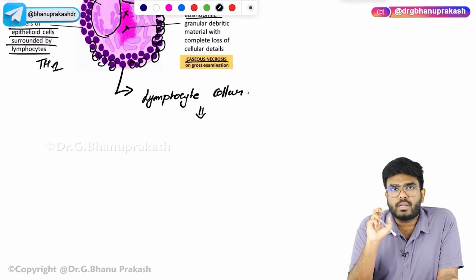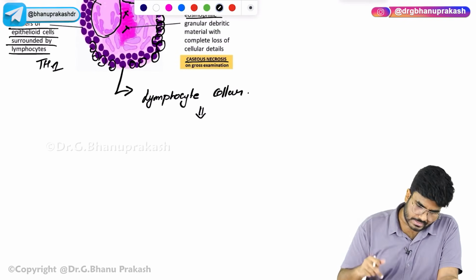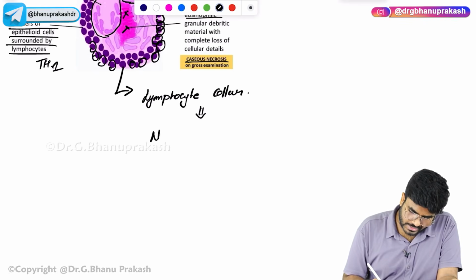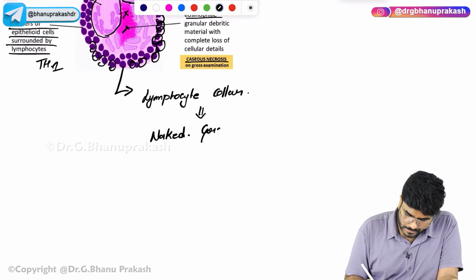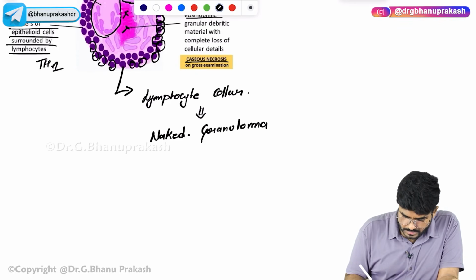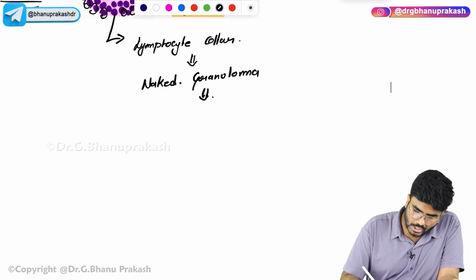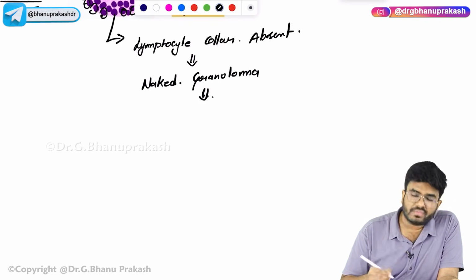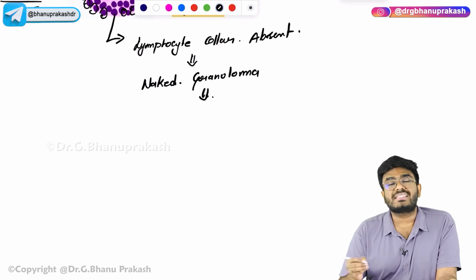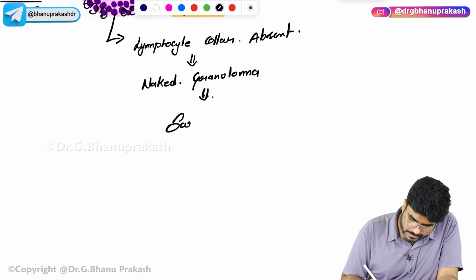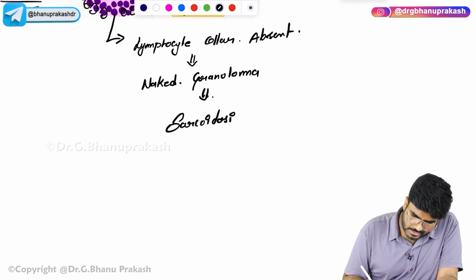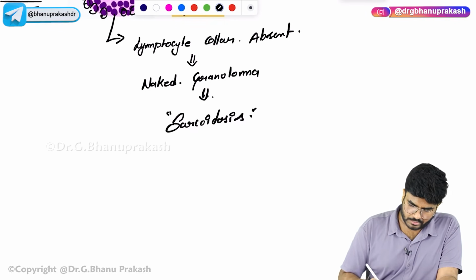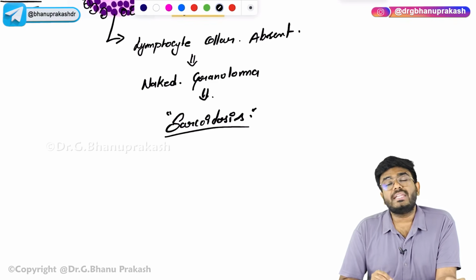That is called a naked granuloma. Those naked granulomas are seen in sarcoidosis. So naked granuloma, or lymphocytic collar absent. Here, if the lymphocytic collar is absent, then it is called a naked granuloma. It is seen in sarcoidosis. Done. Sarcoidosis.